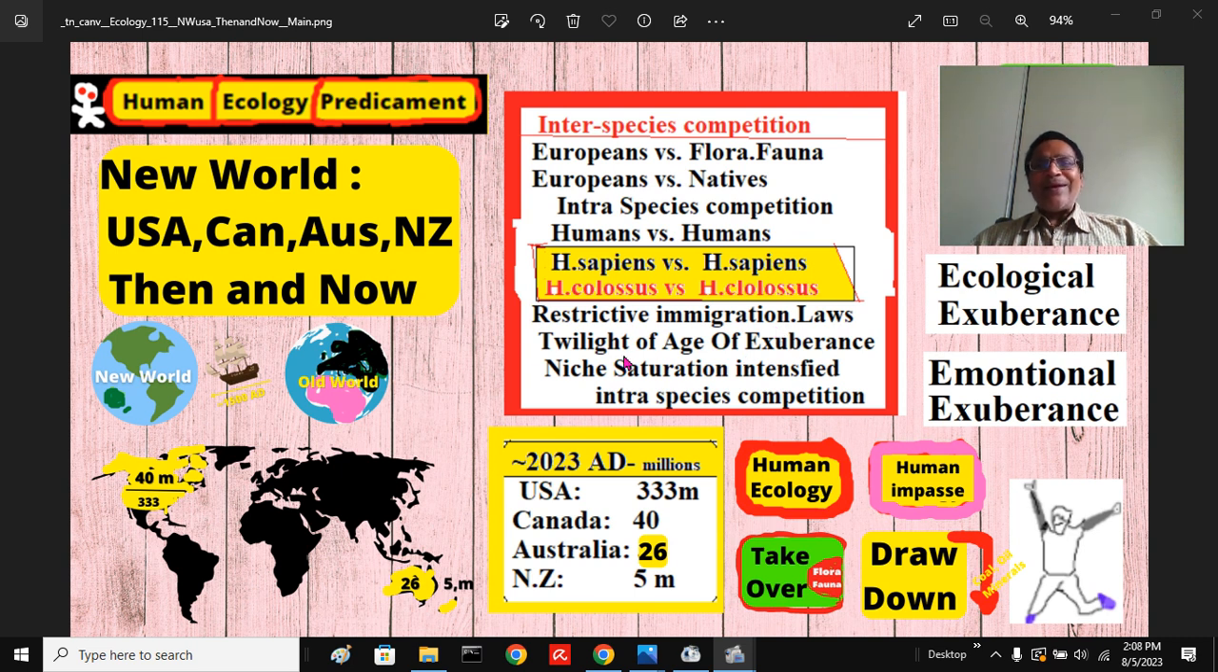That means now they are in the twilight zone, the declining one, a little light of the Age of Exuberance. The Age of Exuberance ended after World War II. Now what we see is no Age of Exuberance.